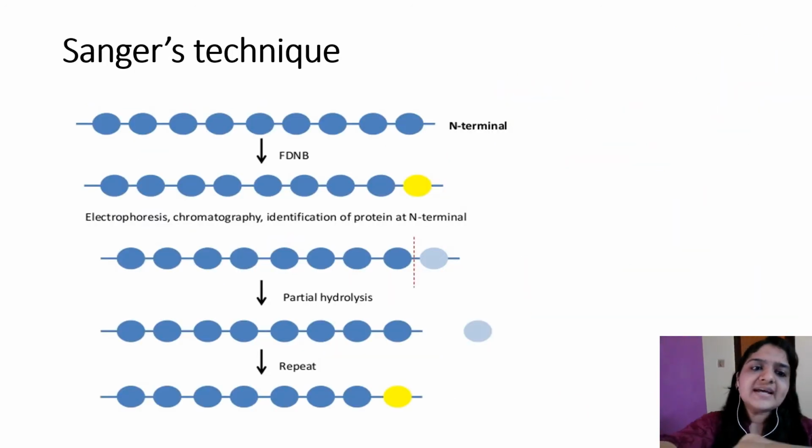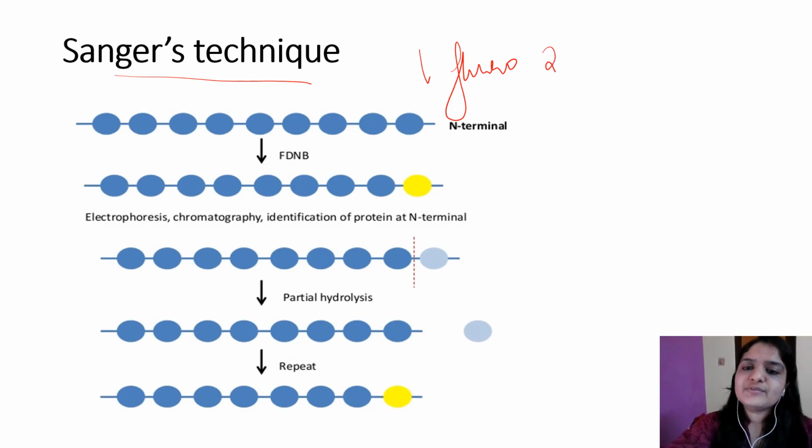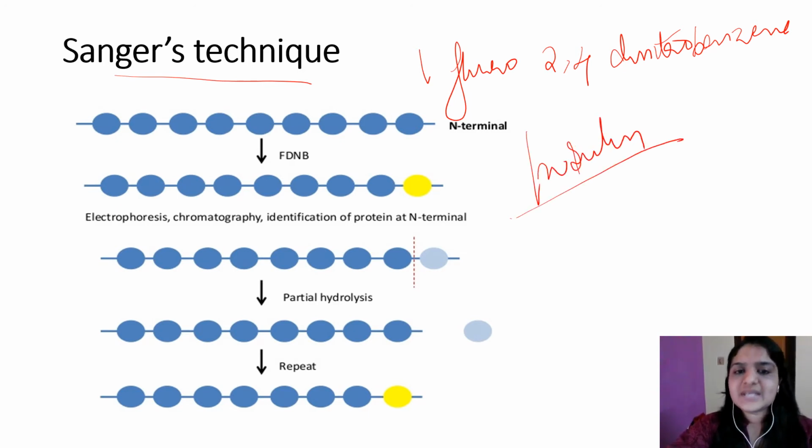So this was Sanger's technique. This was the first technique to determine the sequence of protein. The Sanger's reagent, as I just said, is 1-fluoro-2,4-dinitrobenzene. And the first protein to be sequenced is insulin. By this method, the first protein that was sequenced is insulin, and it was done by Frederick Sanger. And he got the Nobel Prize in 1958.